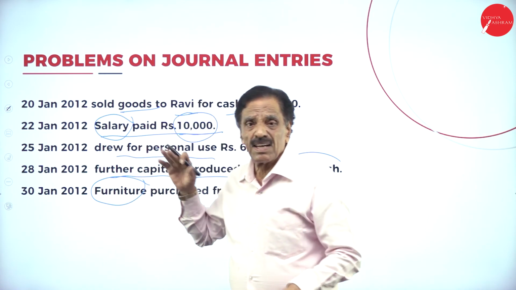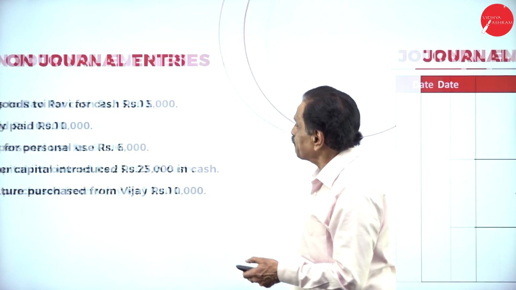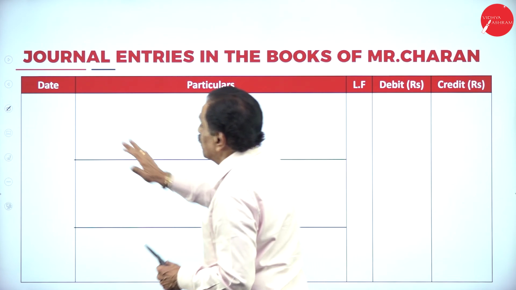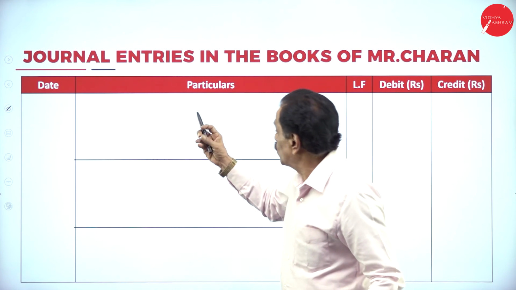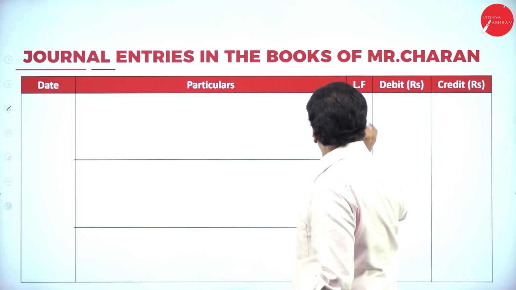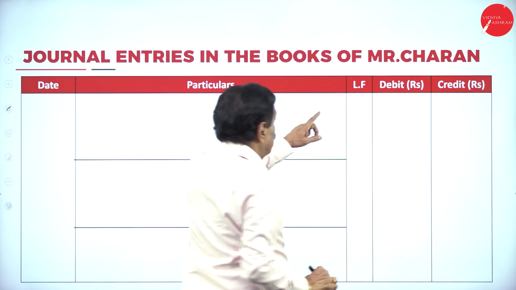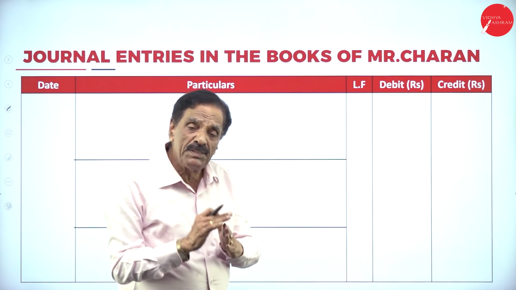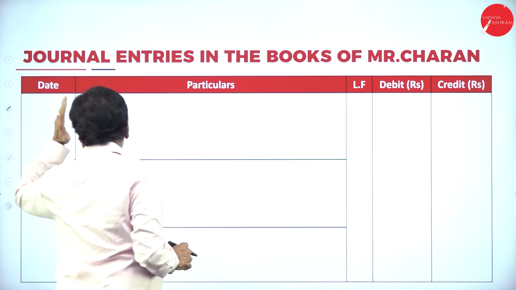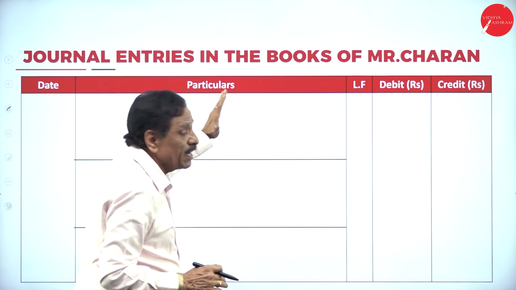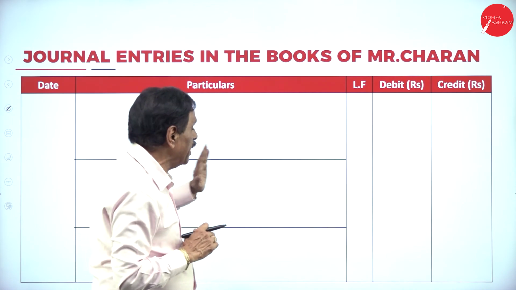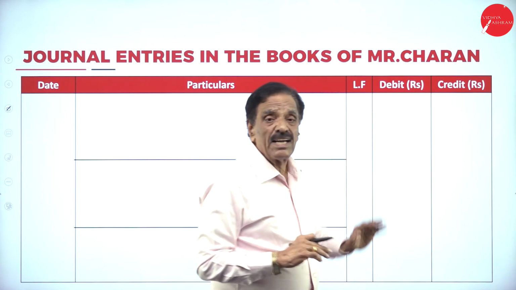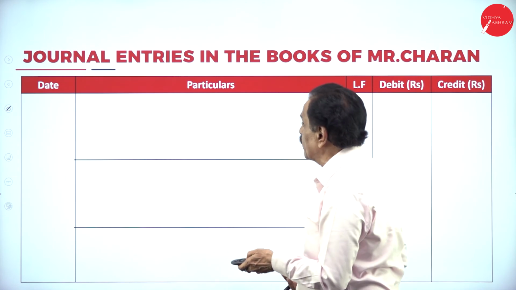So it can be passed column-wise. We'll explain. Here: date, particulars, ledger folio, debit, credit. Which date was it entered? Which account should be debited? Particulars means the accounts. Ledger folio: ledger means book, folio means pages, showing debit side or credit side. We won't fill the ledger folio; it's only for format. We'll go through the entries one by one.